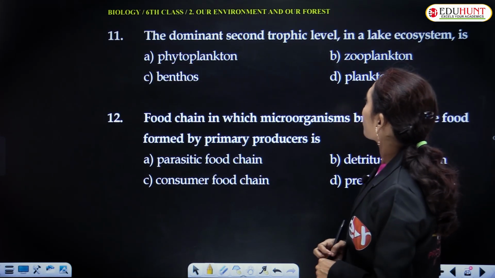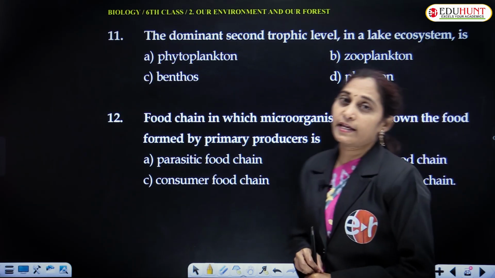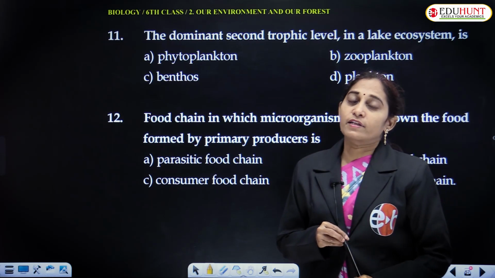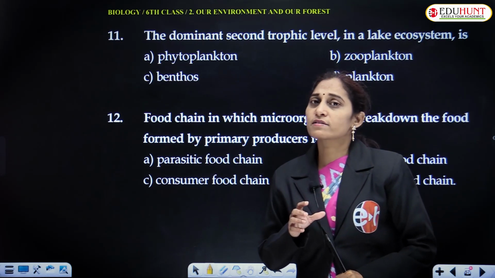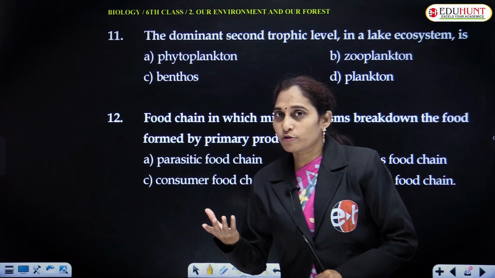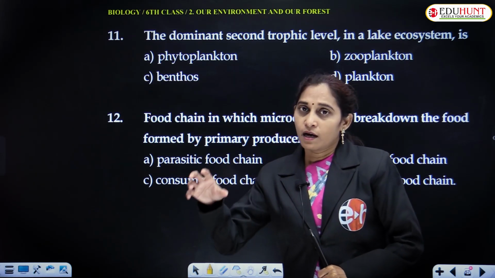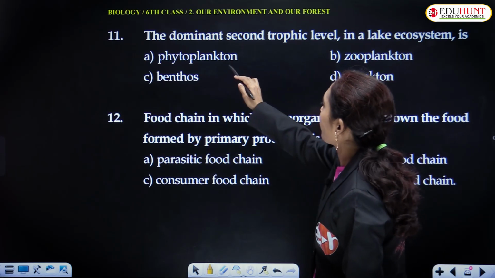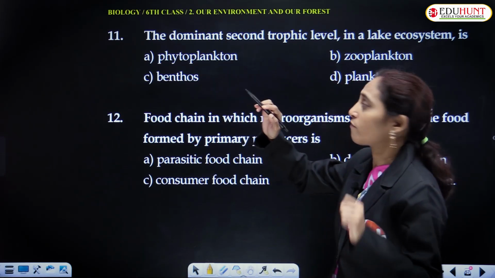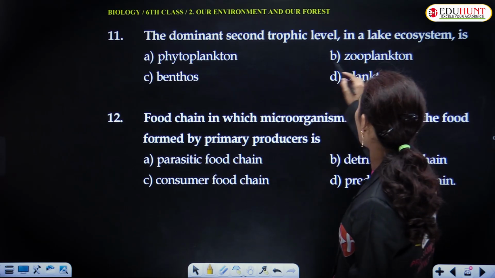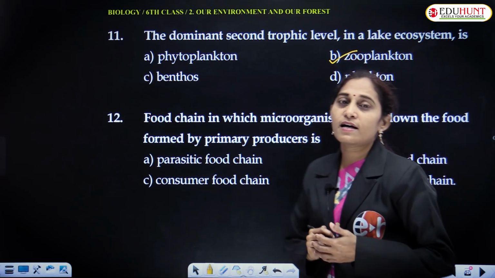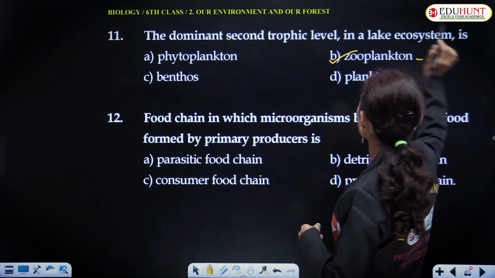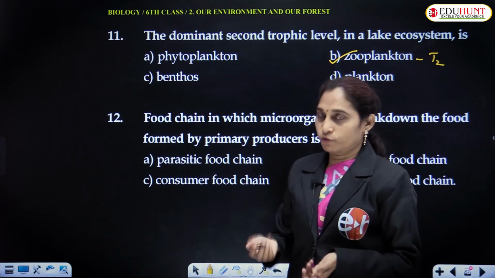What is the dominant second trophic level in a lake ecosystem? The second trophic level is always herbivores, the animals which depend on plants. Phytoplankton is the first trophic level. They occupy the first trophic level, and zooplankton, that is the answer, is the dominant second trophic level. Zooplankton occupy the second trophic level in the food chain.